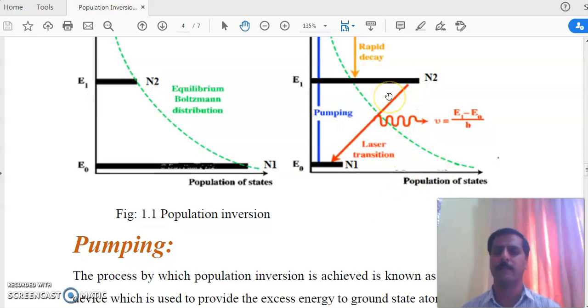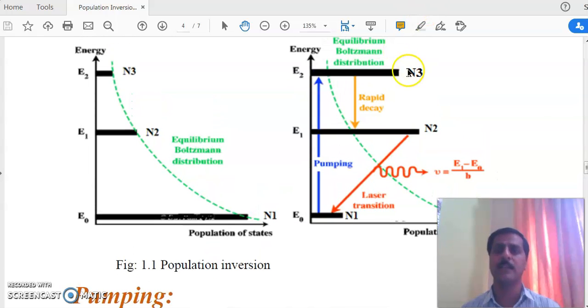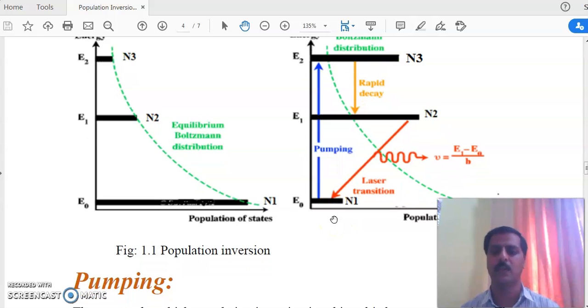This is the condition. Not between N3 and N1. There is an intermediate state N2. So when we check the population inversion, in the upper state the number of atoms is larger as compared to the lower energy level.